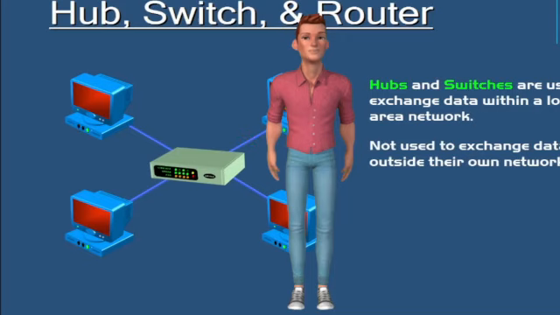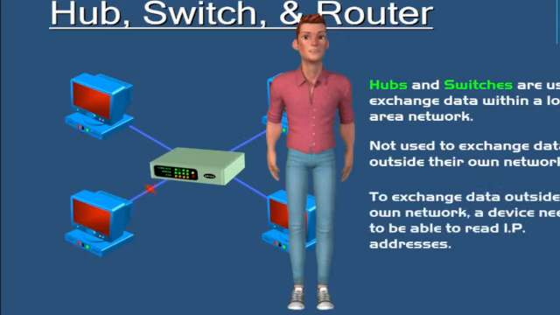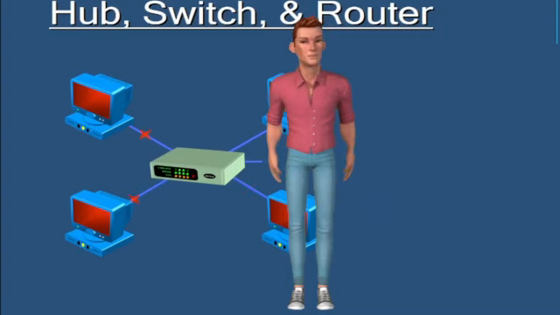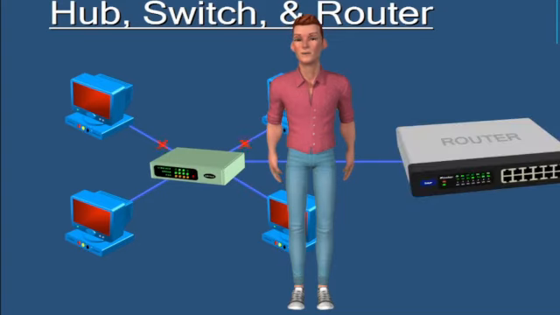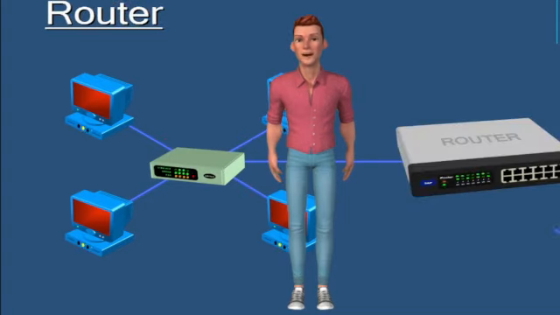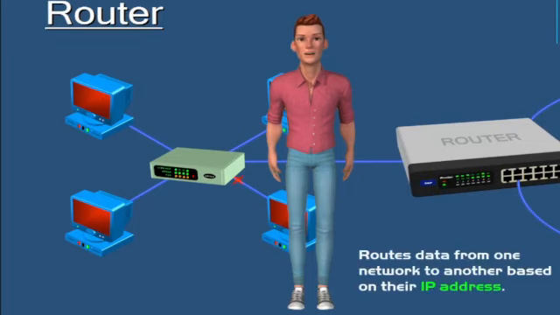Because to exchange or route data outside your own network to another network, such as out on the internet, a device needs IP addresses, and hubs and switches do not read IP addresses. So that's where the router comes in. Now a router does exactly what its name implies. A router is a device that routes or forwards data from one network to another based on the IP address.